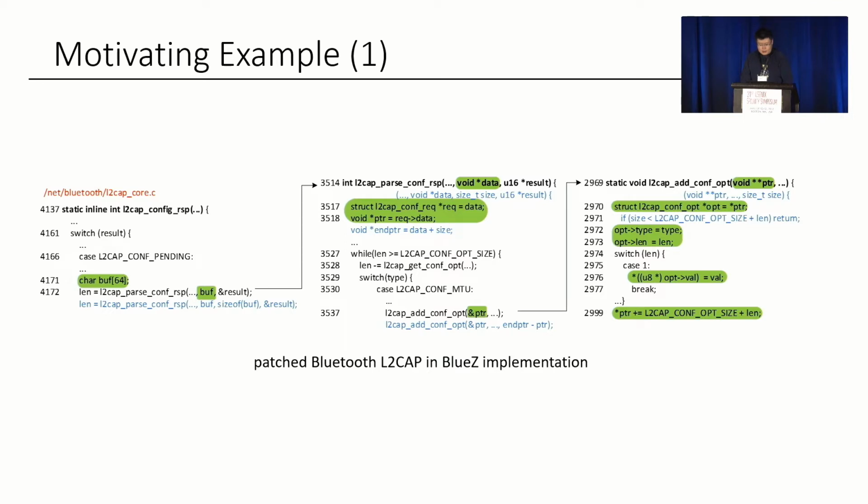Now let's look at a simple example of a message passing error in the Linux BlueZ L2CAP implementation, where the blue lines represent the patch. The error happens when constructing a configuration response message in parsing a configuration request. We can see the pointer of the buffer defined in line 4171 is finally moved in line 2999 without any boundary check, leading to buffer overflow.